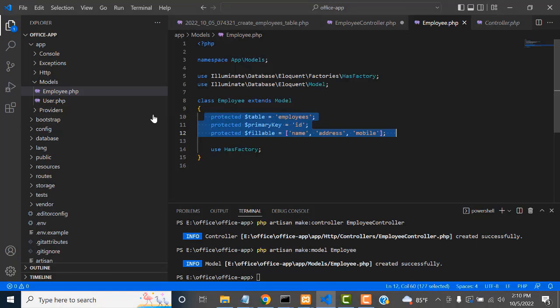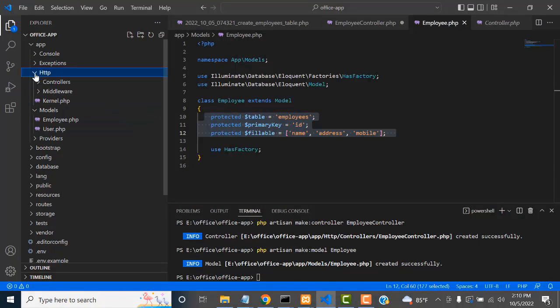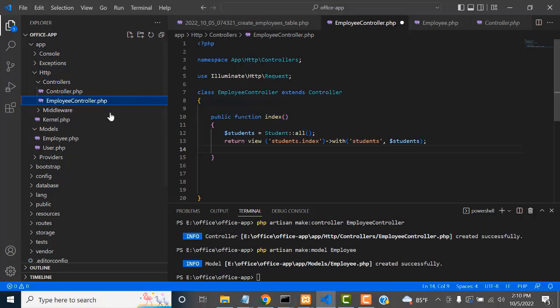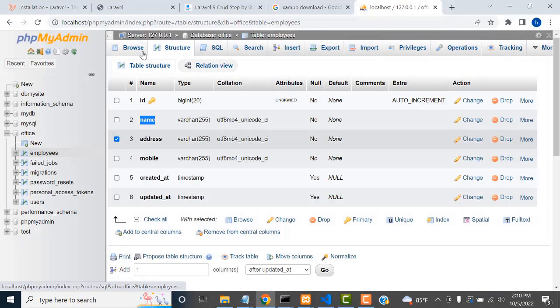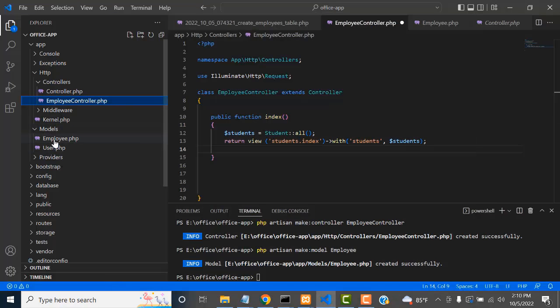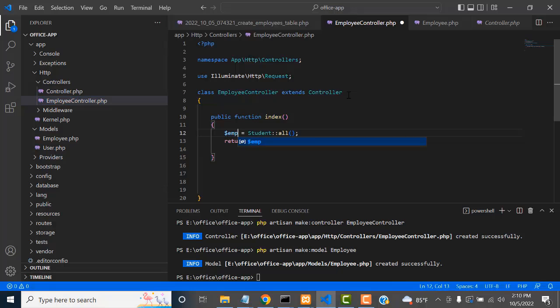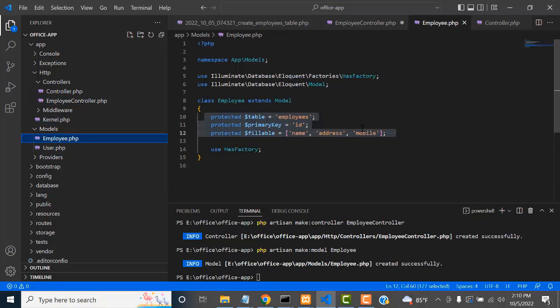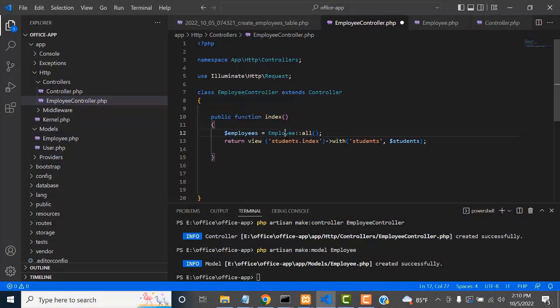Now let's go back to our controller. The controller resides in HTTP controllers, EmployeeController. Getting all the data. Here we don't have any data yet. If the data is available, it will be loaded through the model into the controller. So how to load it? We have to change this to employees. What's the model name? Employee. If you type the model name, all the data will be loaded and passed to this variable.